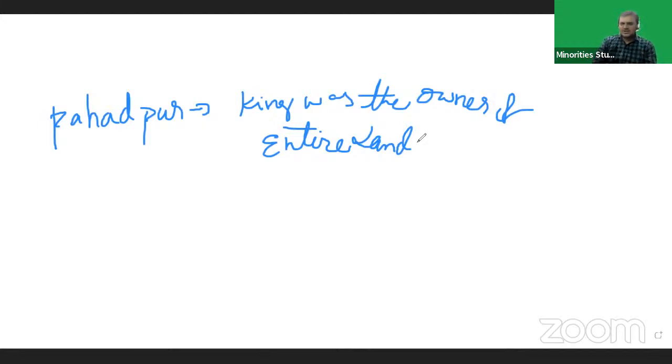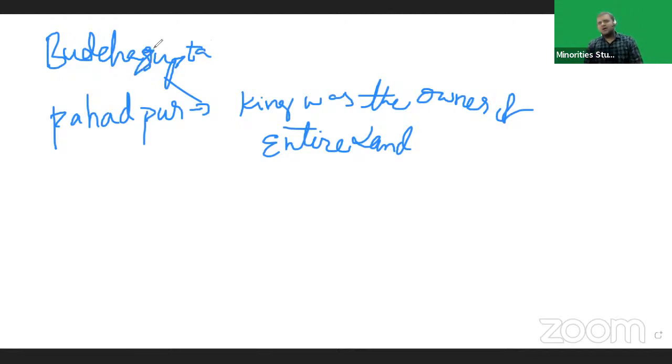This information we got from the Paharpur inscription, which was given by Buddha Gupta. According to this inscription, the king was the owner of the entire land. Right? And remember